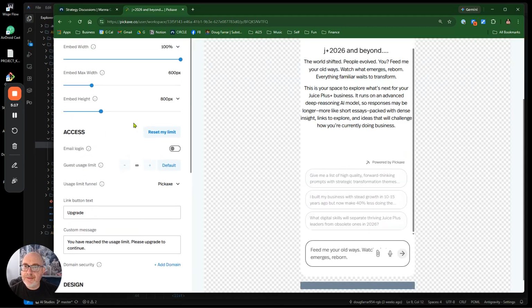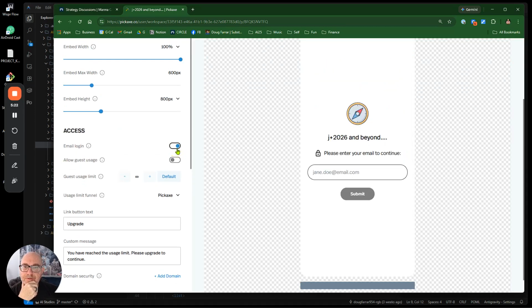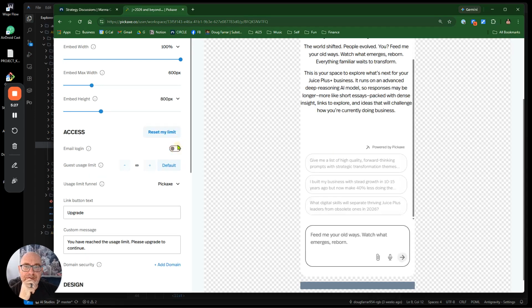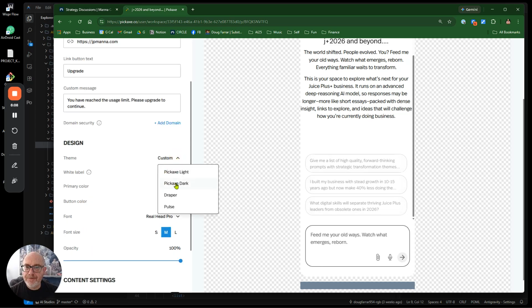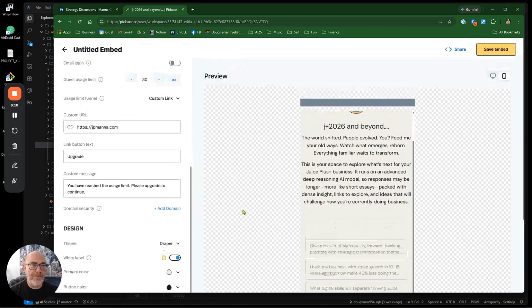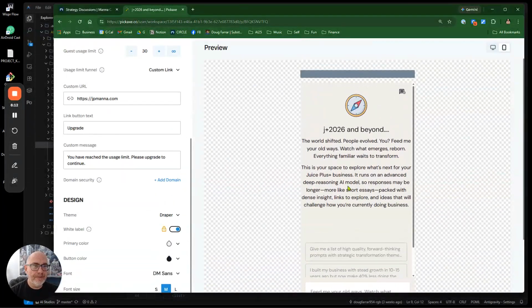So how is it going to be used? I could make it where they still have to log in with their email, but then I allow guest usage. This is a private community. I know all their contact info. I know who's using it. I don't want them to go crazy and use it a million times. So let's put this at 30 times. Theme, I'm going to go with the Draper. Kind of a Claude look.